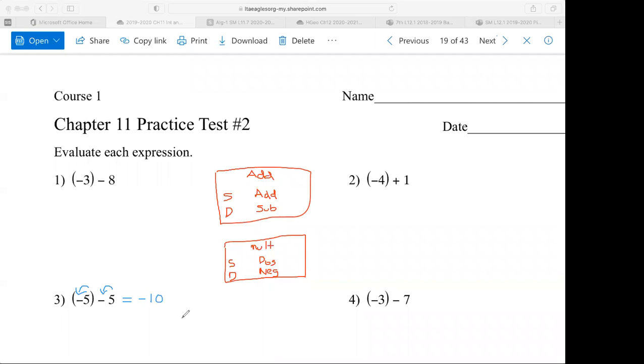Now, what kind of work do I expect you to show me on the test? Well, first and foremost, you got to write the correct answer. But secondly, there's no work here, right? You're following the rules, and most of these steps are done in your head. If you would like to write all the rules, then it would look something like this. The rule says to add the two numbers. 5 plus 5 is 10.